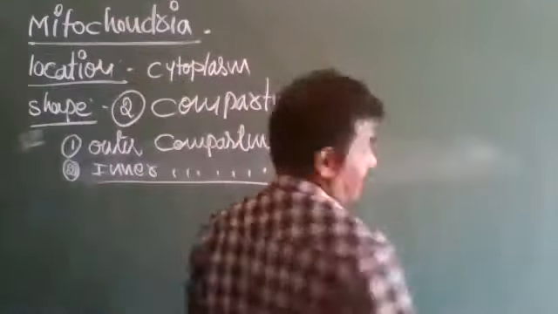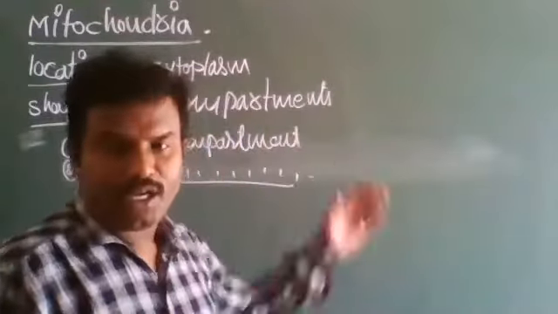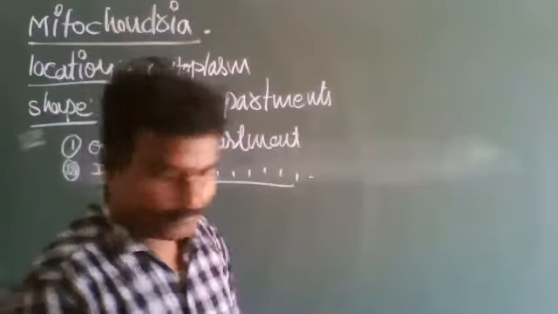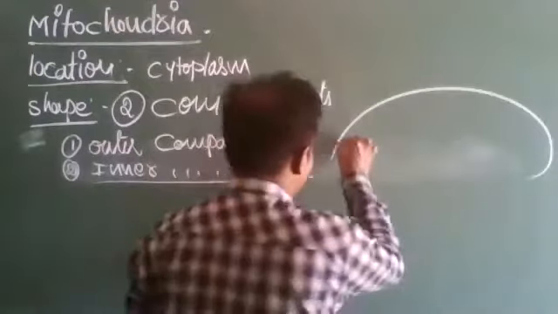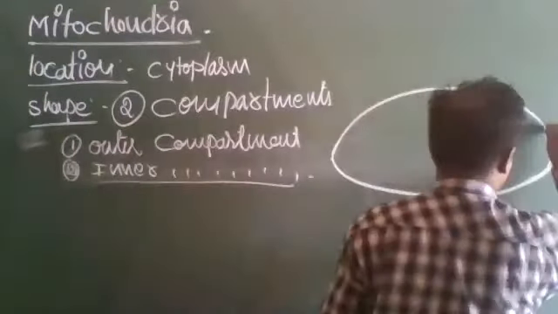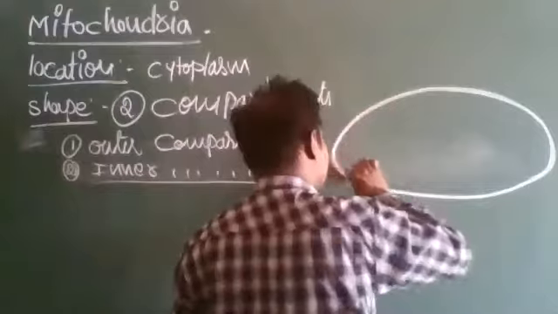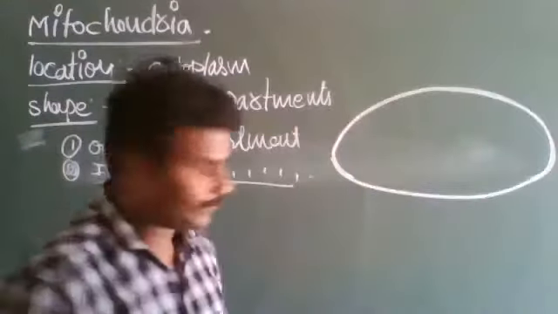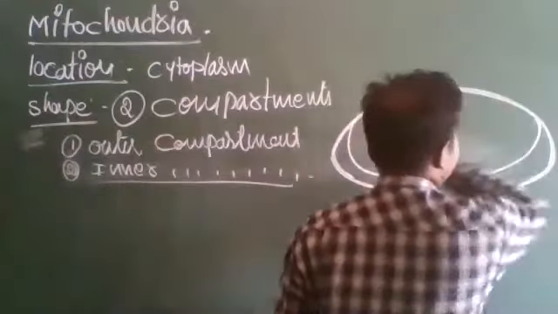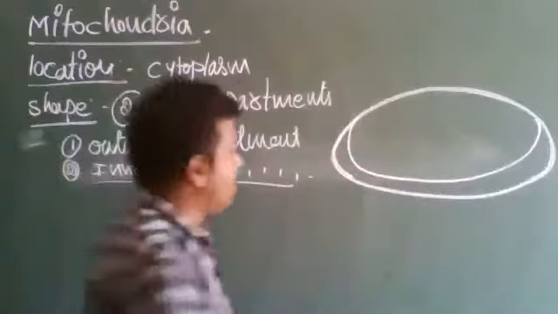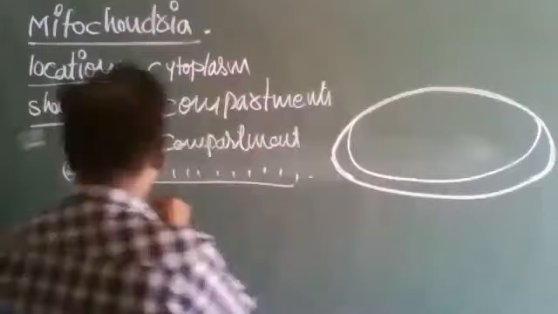Before discussing the inner compartment, we have to see the diagram. In this diagram, this region of dots is called the inner compartment.